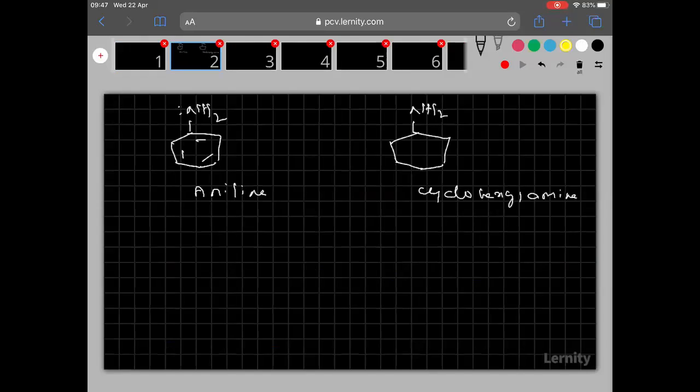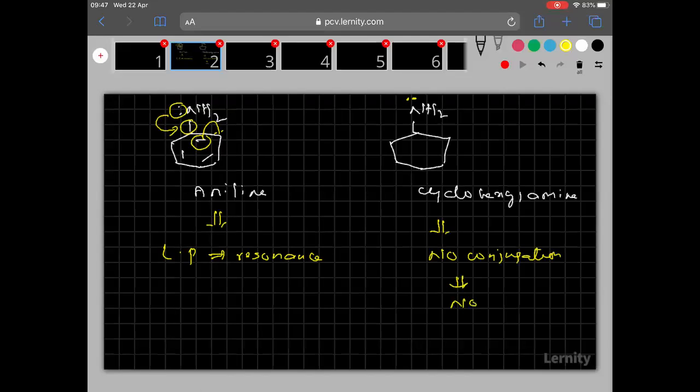Clear? So please try to understand here. You see, pi, sigma, lone pair in conjugation. So resonance takes place in this way. So here I can write that the lone pair is participating in the resonance. But in cyclohexylamine, there is no conjugation, and there is no resonance then.